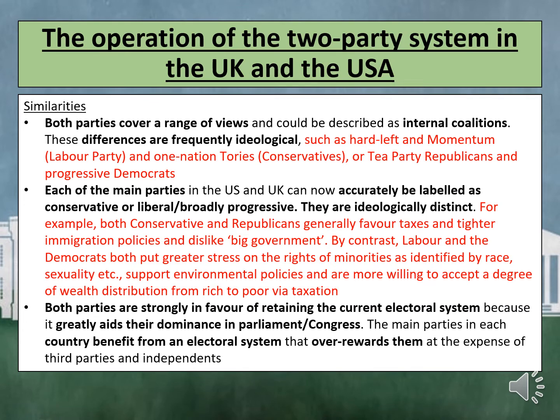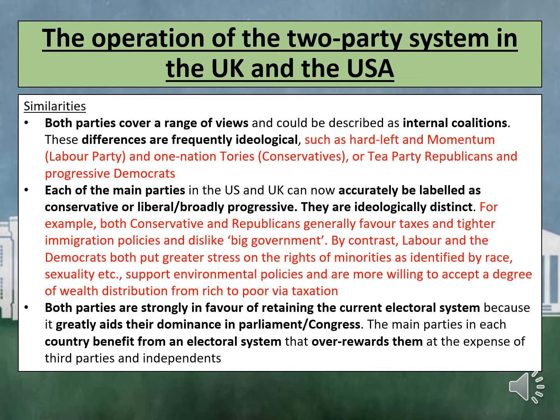When it comes to how the two-party system operates in the UK and the USA, a pattern of similarities and differences can be seen. Let's start by looking at the similarities. Both parties cover a range of views and could be described as internal coalitions. These differences are frequently ideological, such as the Hard Left and Momentum Labour Party and One Nation Tories, or the Tea Party Republicans and Progressive Democrats.